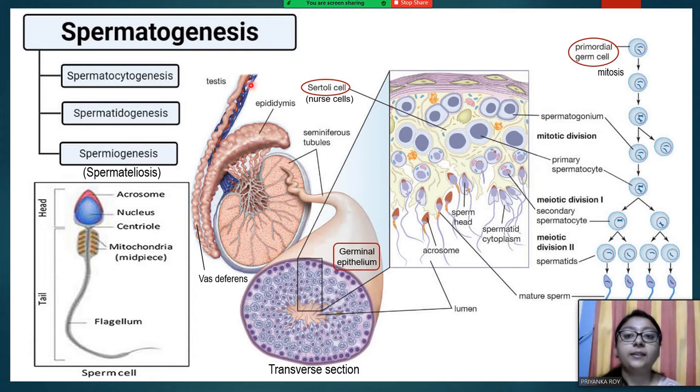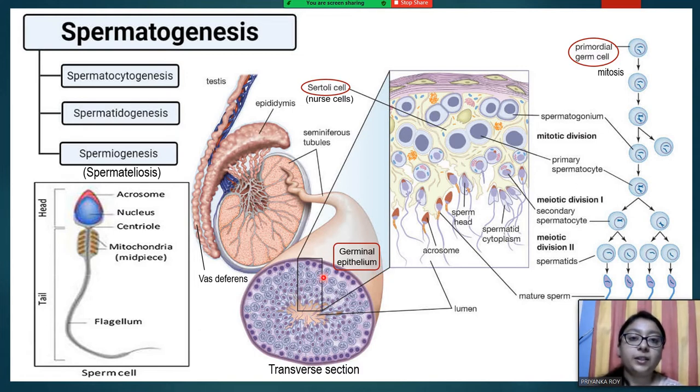So if we start with the basic structure of the testis, that is the male sex organ, we will see that this testis is actually connected by a number of ducts, and these ducts are known as epididymis, which move on, and the connection with the urethra is established via another duct which is known as vas deferens. So this testis is in a scrotal sac. In this testis, the germinal epithelium is also formed of a number of tubules called seminiferous tubules, and the tubules are enclosed in an epithelium which is known as germinal epithelium.